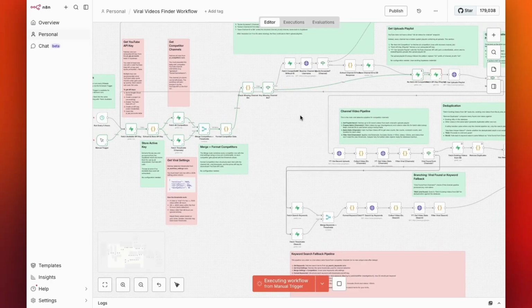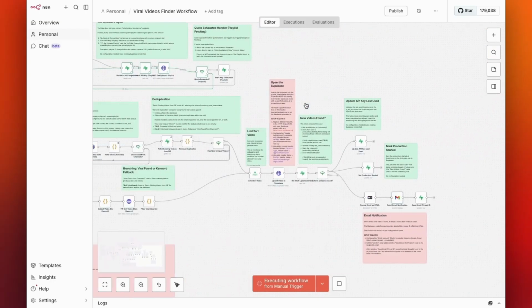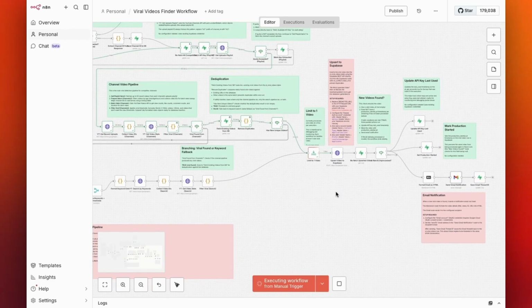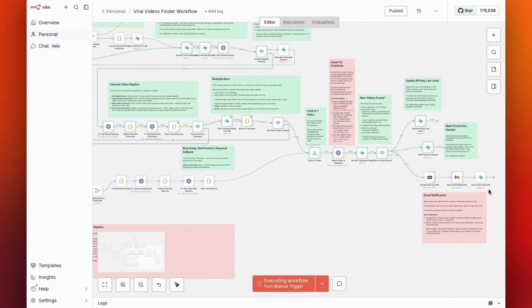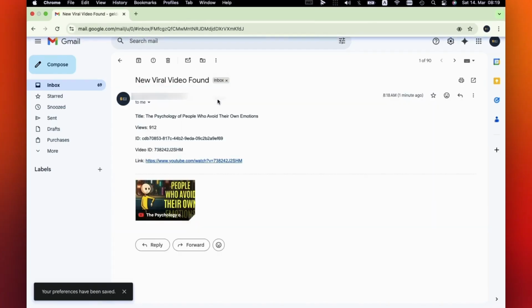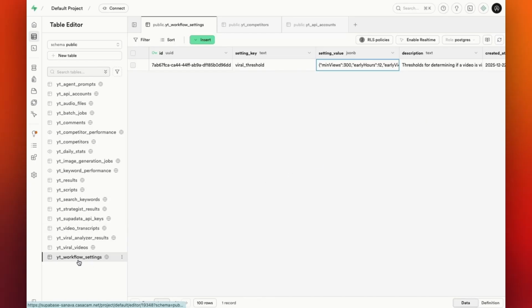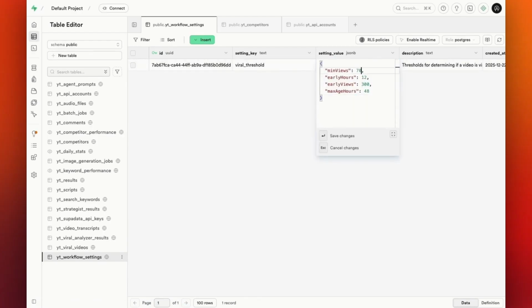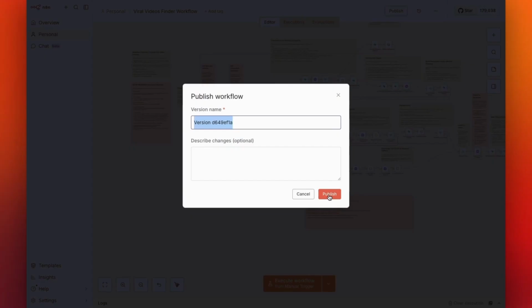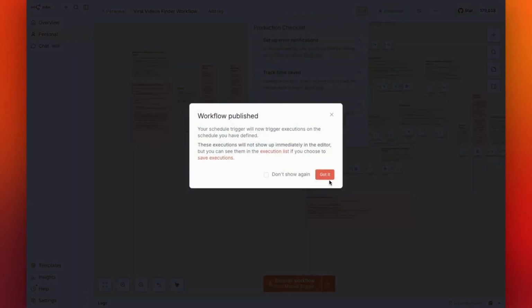If the workflow stops at any point, it likely means there is an issue with your setup. In that case, I recommend copying the entire workflow and pasting it into ChatGPT or Claude to ask for help troubleshooting the problem. If you receive the email, it means your workflow is working correctly. Finally, go back to the workflow settings table and change the view count back to its original value. Don't forget to publish the workflow if you want the scheduled trigger to work. However, I don't recommend publishing it right now because we haven't set up the whole system yet.